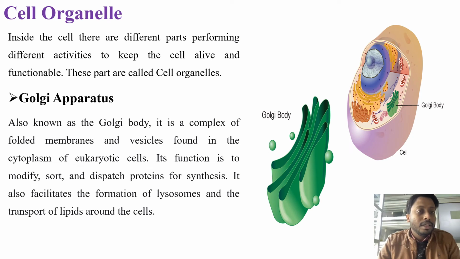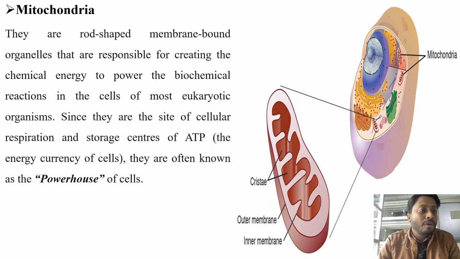Cell organelles. Inside the cell, there are different parts performing different activities to keep the cell alive and functional. These parts are called cell organelles. For example, Golgi apparatus. The major function of the Golgi apparatus is to modify, sort, and dispatch proteins after synthesis. It also facilitates the formation of lysosomes and transport of lipids around the cell. Mitochondria, we all know that mitochondria is considered as the powerhouse of the cell. They are the site of cellular respiration and store centers of ATP, the energy currency of the cells.